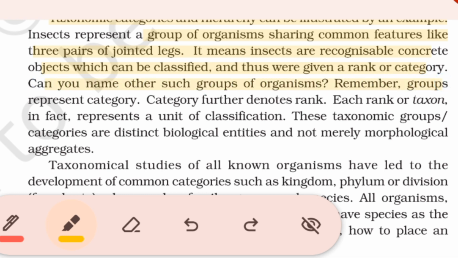Category further denotes rank. Each rank or taxon, in fact, represents a unit of classification. These taxonomic groups or categories are distinct biological entities and not merely morphological aggregates. Taxonomical studies of all known organisms have led to the development of common categories such as kingdom, phylum or division.